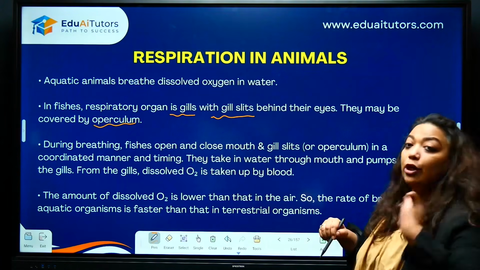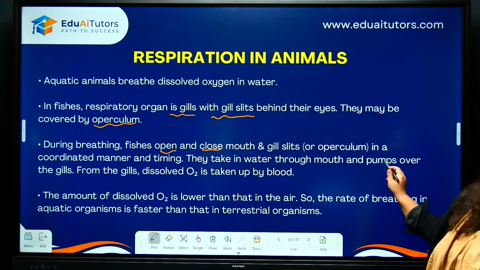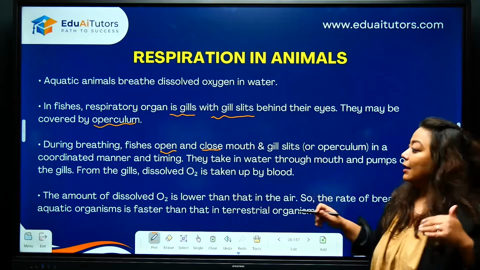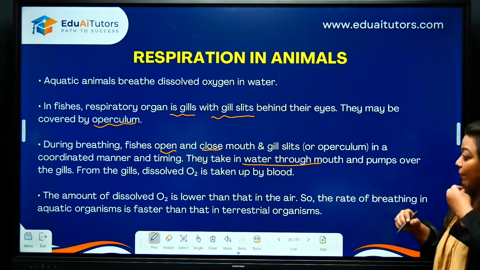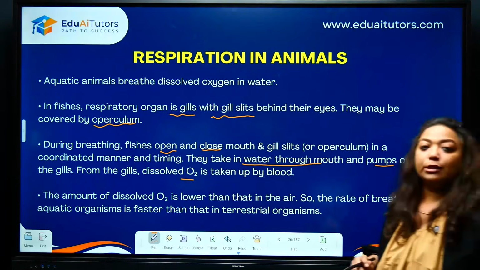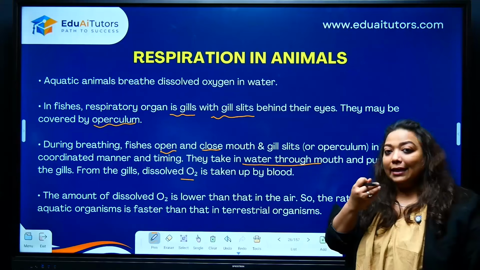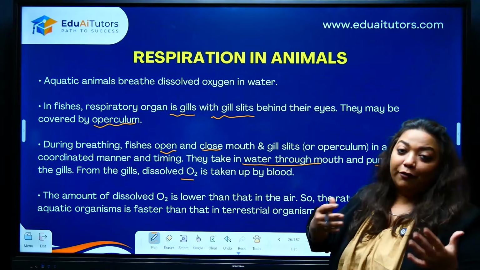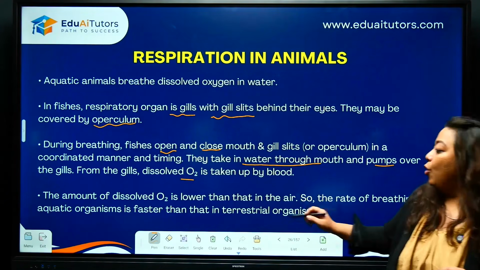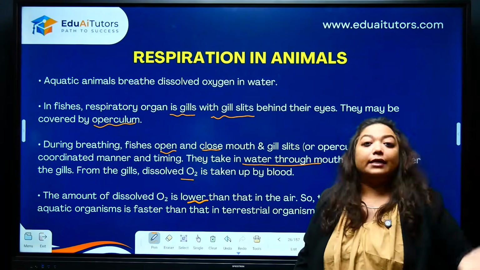Okay, so when they are breathing, what do you see? That the fishes were often opening and closing their mouth, correct? And if you see their operculum, it will also show a little bit of flapping happening, correct? Yes or no? Try to recollect this. So here when you see them taking in water from their mouth, it is getting pumped through their gills, and all the dissolved oxygen is being taken up in their bloodstream. So it's going fast, water entry, and then the gills are contributing towards that facilitated respiration. The amount of dissolved oxygen obviously is going to be lower as compared to air, because this oxygen is in a gaseous state.